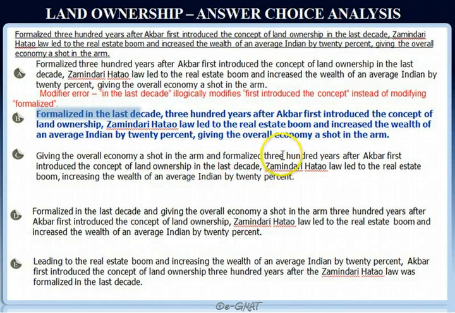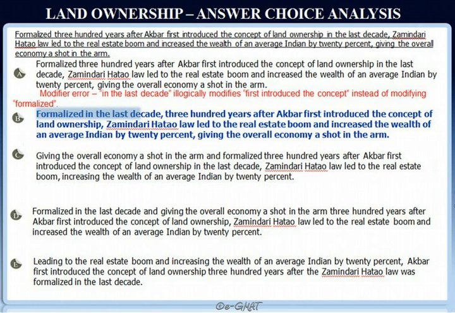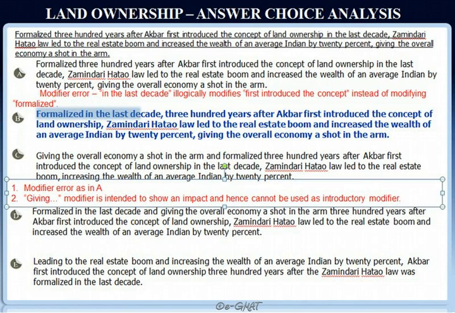Then let's read further. And formalized 300 years after Akbar first introduced the concept of land ownership in the last decade. Okay, so we have the same error with the last decade here as well. So this choice is also not correct. It has two modifier errors. Choice D, formalized in the last decade. Okay, so the in the last decade error has been corrected here, and giving the overall economy a shot in the arm. Okay, so this is an issue here.